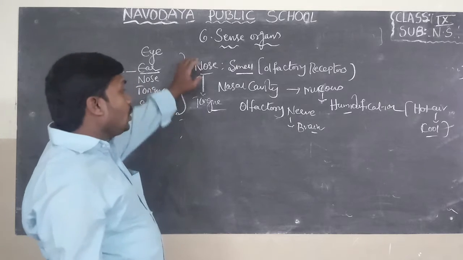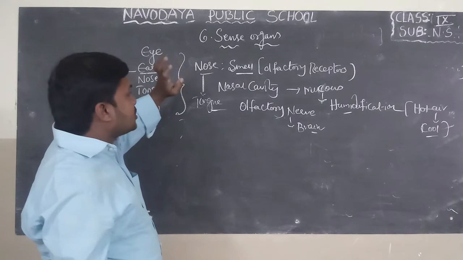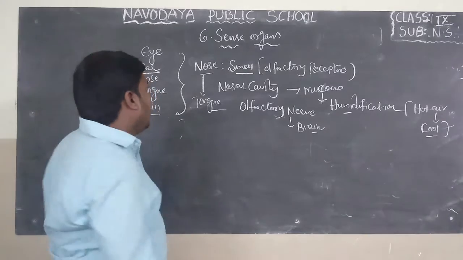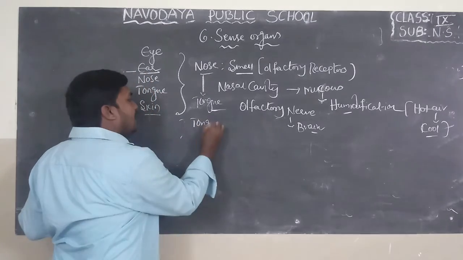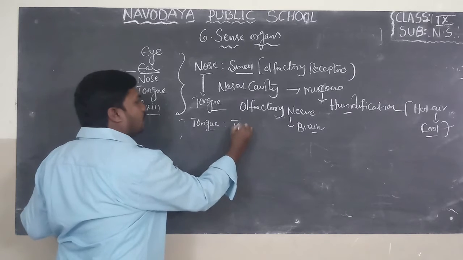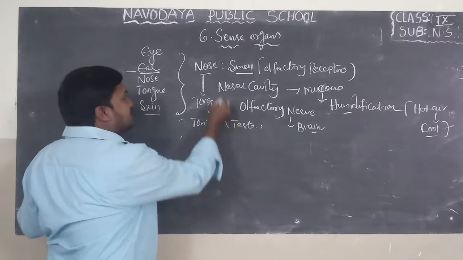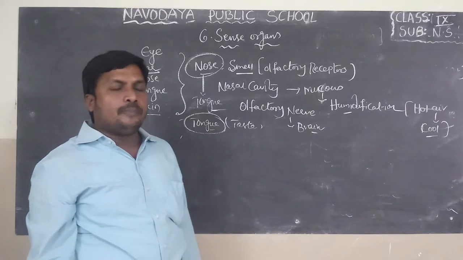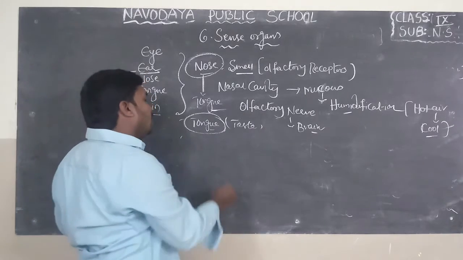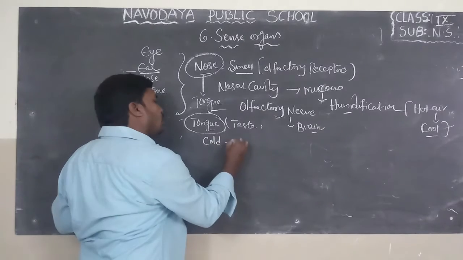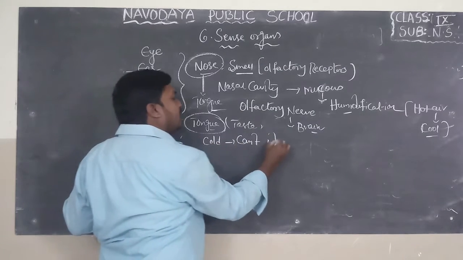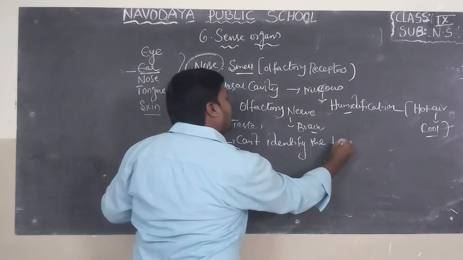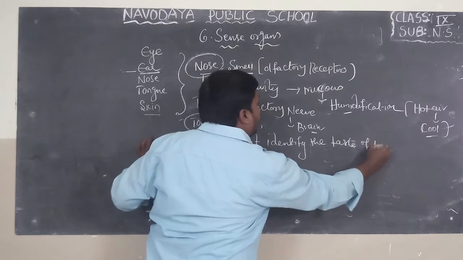So, the nose consists of olfactory receptors, and the tongue, we know, is helpful for the taste of food. There is a close relationship between nose and tongue. Do you know? At the time of severe cold, we cannot identify the taste of food.